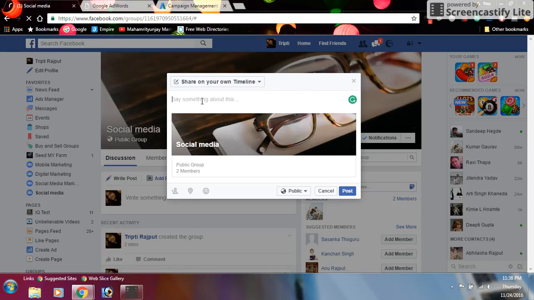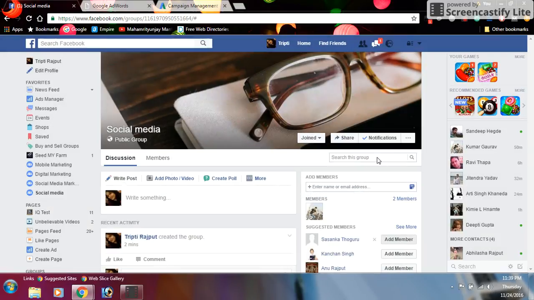If you want to write something related to your business that you want people to see, you can write a hashtag and put your caption like that, and you can post.